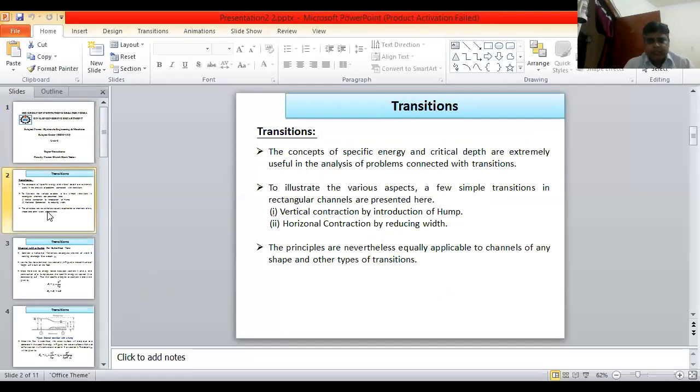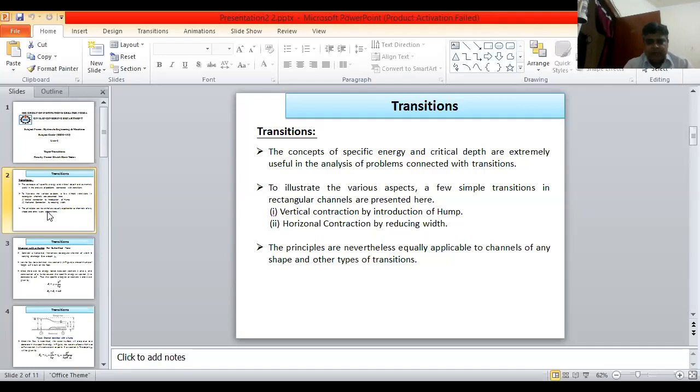To illustrate the various aspects, a few simple transitions in rectangular channels are presented here. Basically, two conditions will be discussed here. First one is the vertical contraction by introduction of a hump, and second one is the horizontal contraction by reducing width.